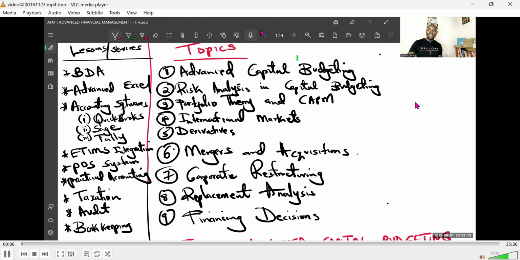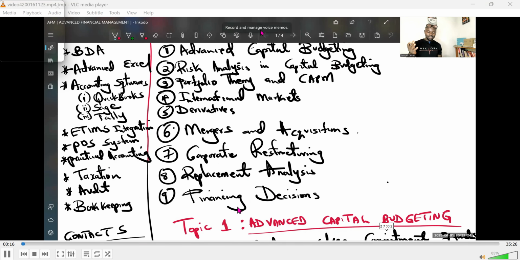Number 1 under advanced financial management. If you remember the topics we already listed, capital budgeting was the first one. We started, and I believe you are able to see my screen before we even start again. As you are able to see my screen, you're able to remember and remind yourself of the insights that we gave concerning these topics in advanced financial management.